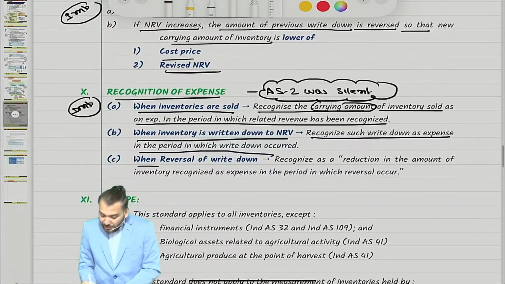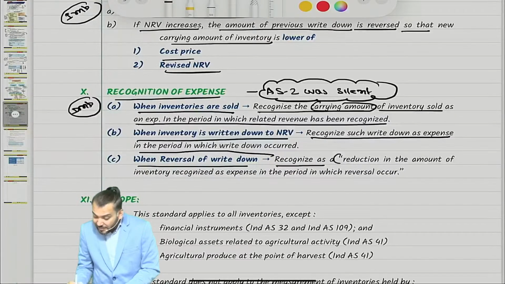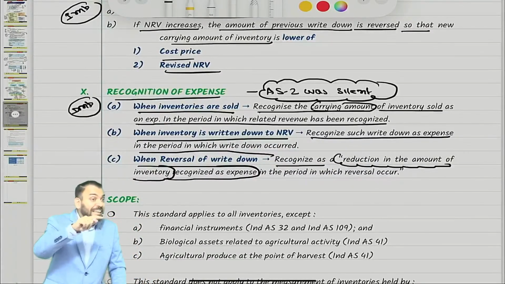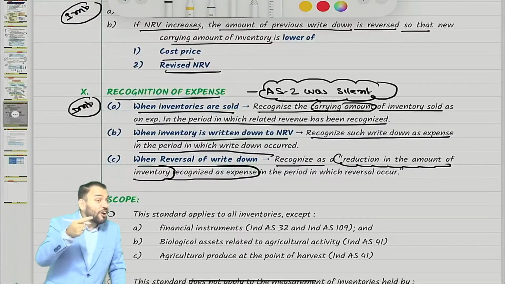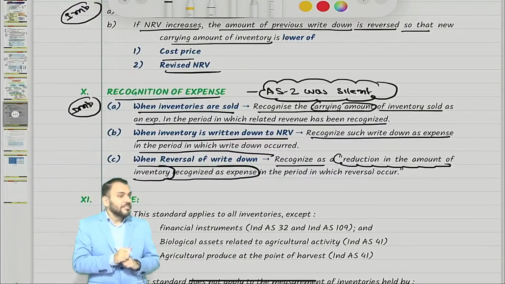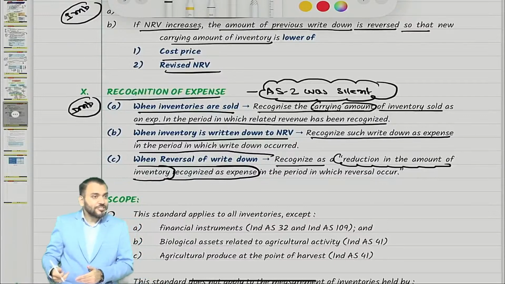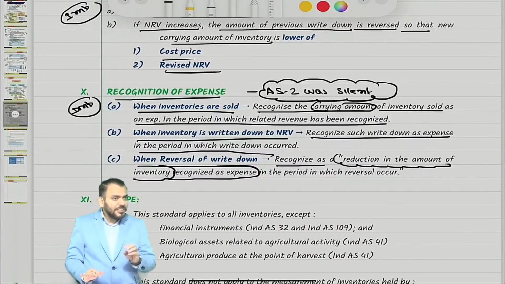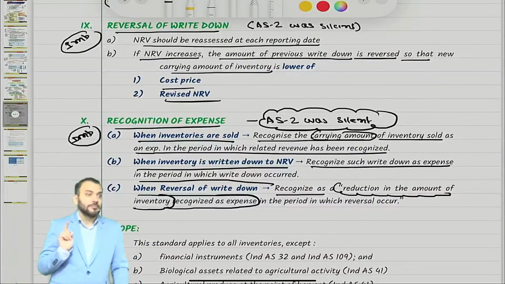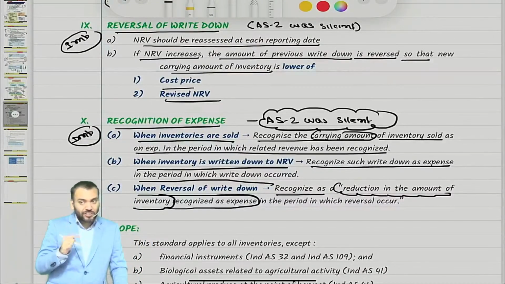When a reversal of write down happens, recognize it as a reduction of inventory expense in the year in which the reversal occurs, means in year 2 and year 3 in my example. I hope now you have understood this. Can we proceed? With that example, both points are clear, but both are important because this is a new point. Questions can be created.